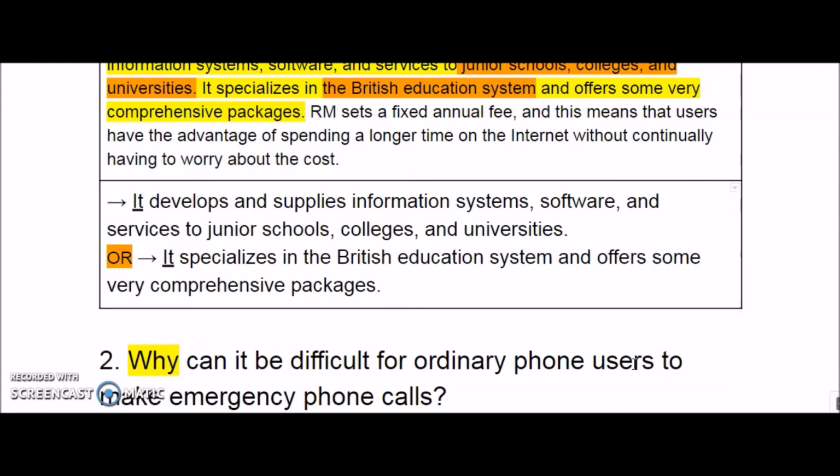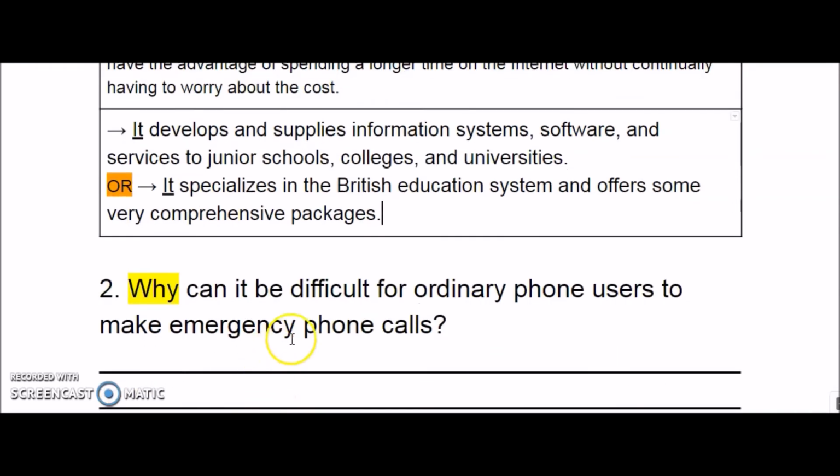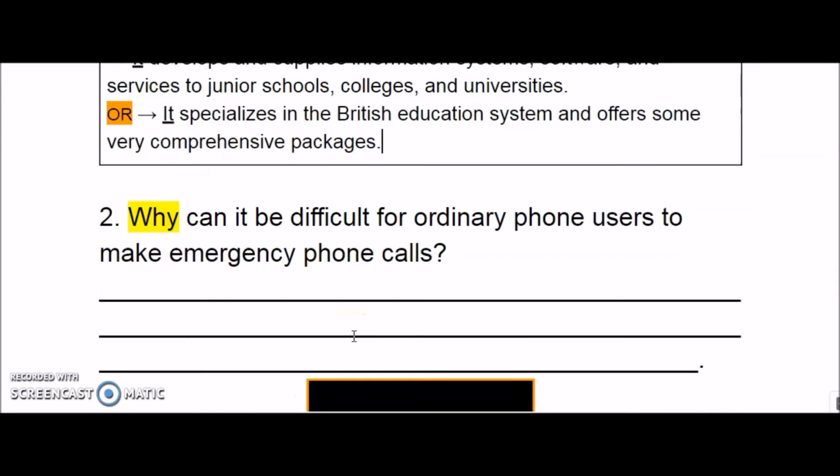Let's continue. The second one, why can it be difficult for ordinary phone users to make emergency phone calls? So you remember that one from the vocabulary presentation, because actually we talked about it, about the inconvenience actually.